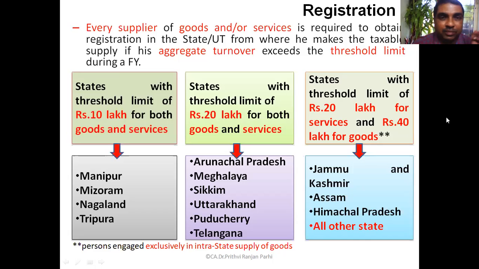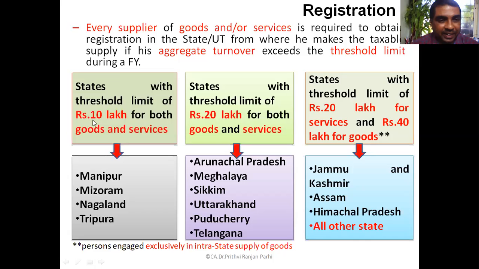Now, in which case is registration required? Every supplier of goods or services is required to obtain registration from the state or union territory, as the case may be, if the aggregate turnover exceeds a threshold limit. What is the threshold limit? For these states, Manipur, Mizoram, Nagaland and Tripura, the threshold limit is 10 lakh.